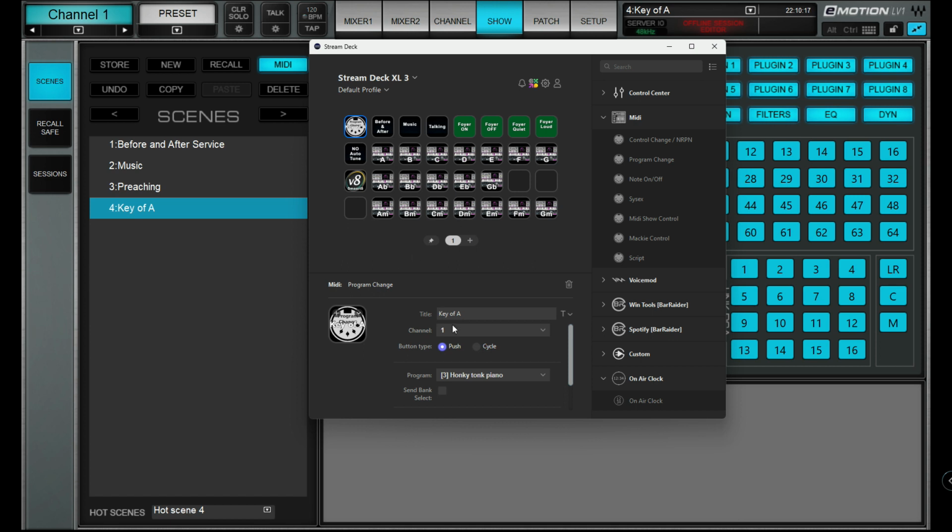So now basically, you select your MIDI output. It is not really important. Well, actually it probably is. So I select Stream Deck for that. And now all I need to do is cycle through these: before and after, music, talking, and this new one, which is key of A.